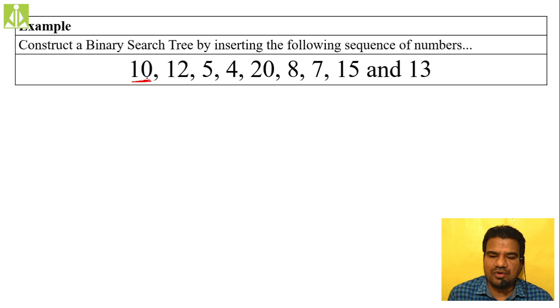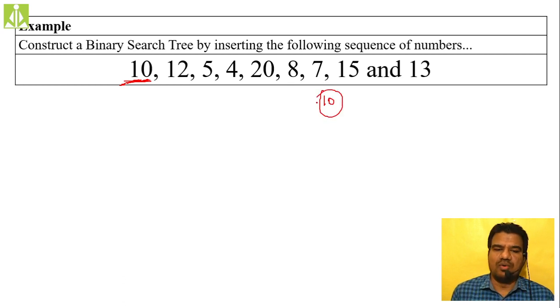So how do we do it if your root node is null? If your root is not pointing to anything, then we create this 10 as the first node and make the root node point to this 10. So insert the 10 as the first node inside your binary search tree. That is what I am doing over here. So only 10, I have done.